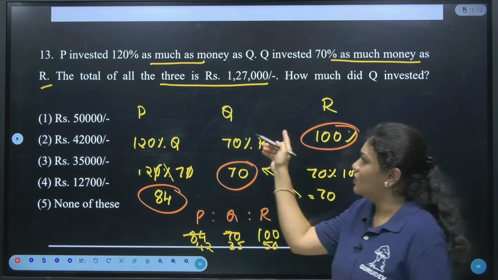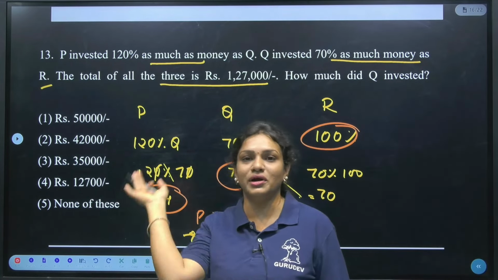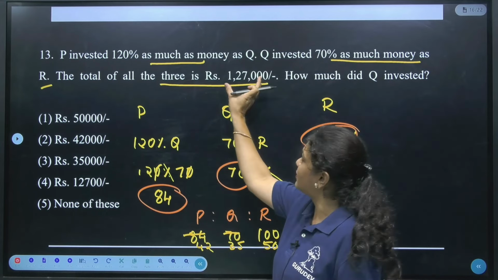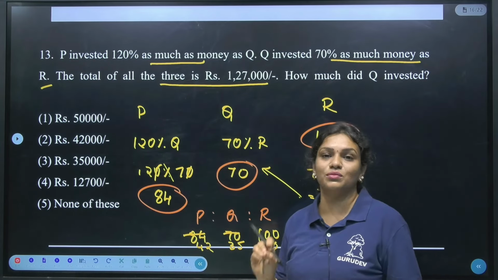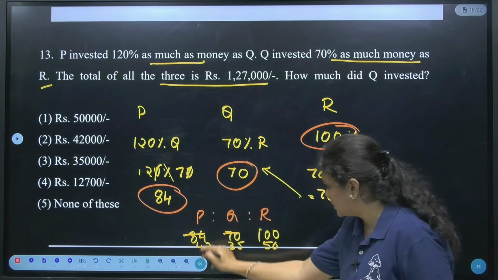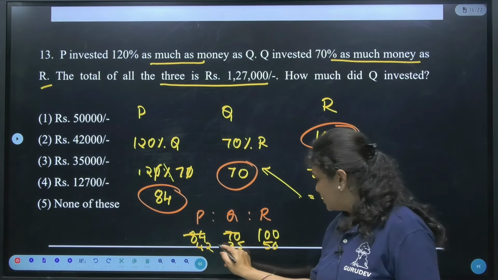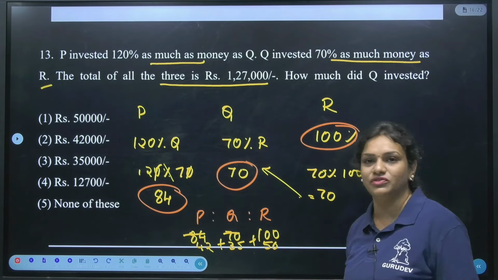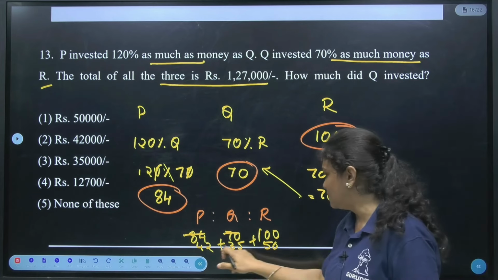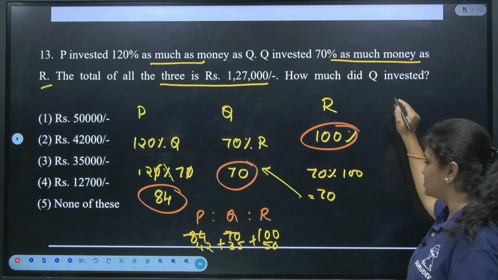If you go through my previous video, we have already discussed this. Whatever 1,27,000 amount they have given is for all three persons. Now according to me, what is the total we are getting? 42 plus 35 plus 50. How much will we get?